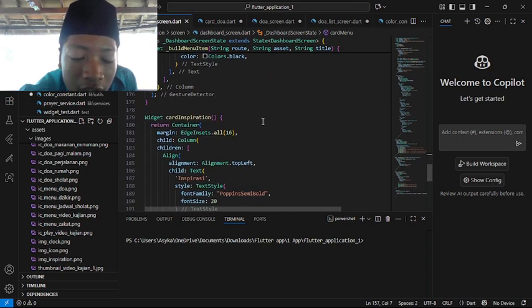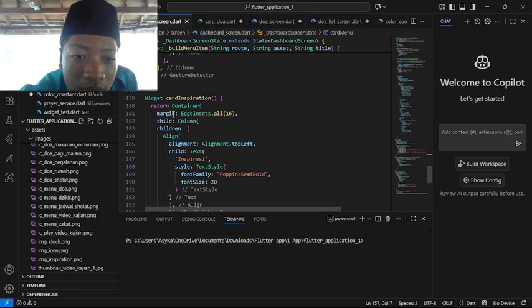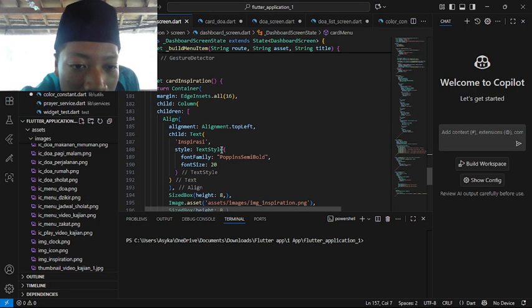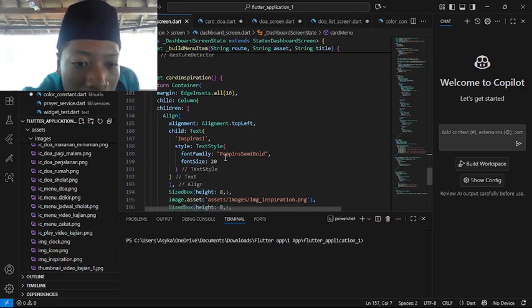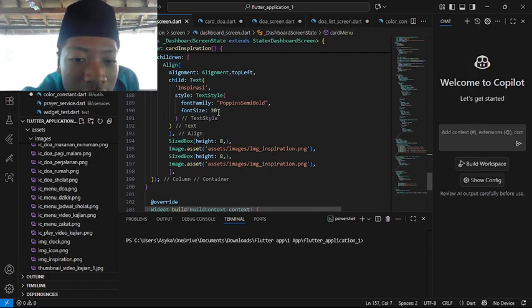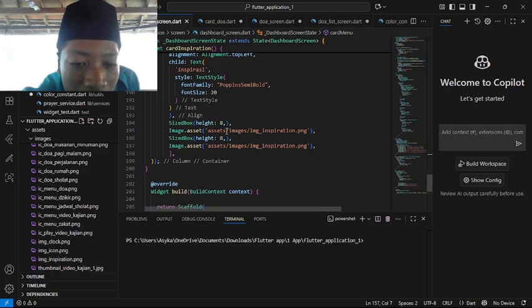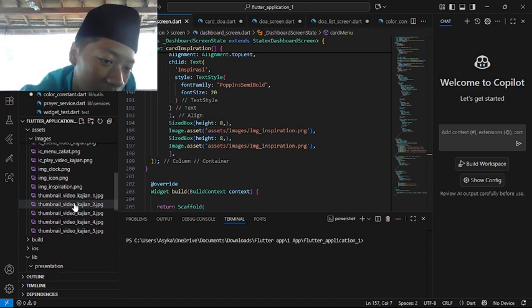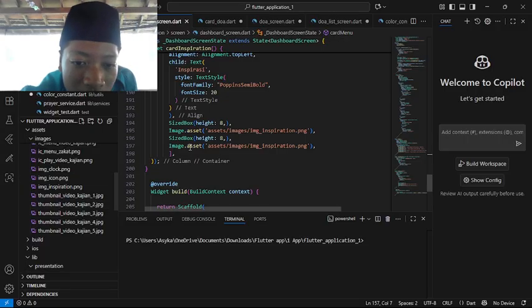Next, for the widget card inspiration, return Container, margin EdgeInsets.all 16, child Column, children, alignment top left, child Text, inspirasi. So later on the title was inspirasi. Style TextStyle, font family Poppins semi-bold with font size 20. SizedBox with height 8. Then Image asset, we put the image asset, which is assets/image/img_inspiration.png, that is in here. This is also the same as this one.